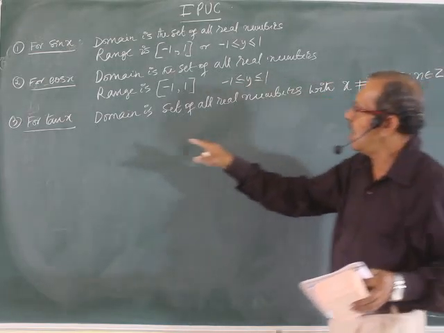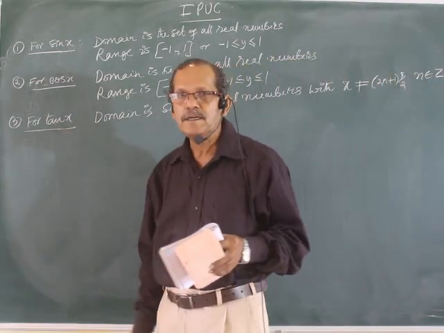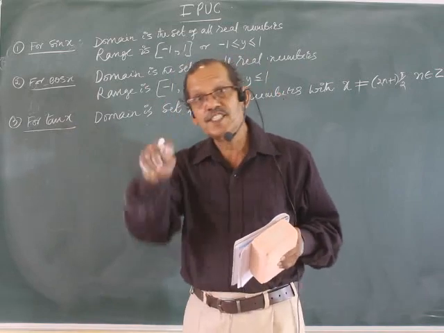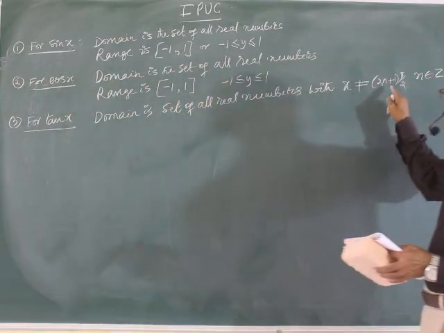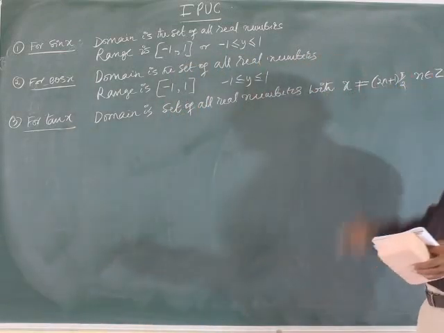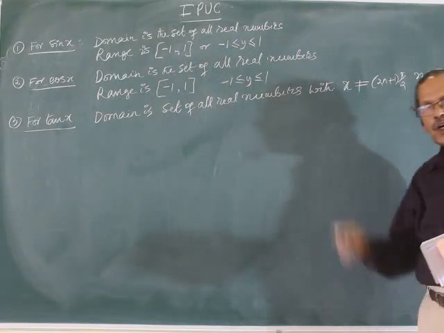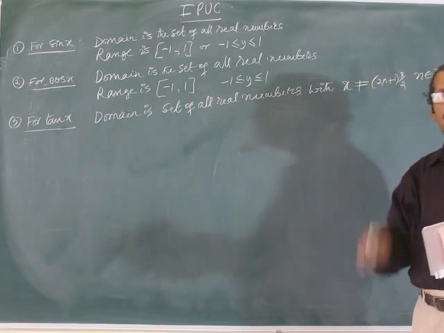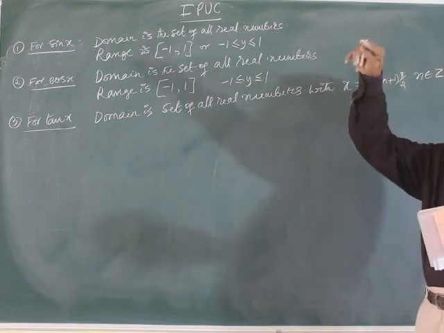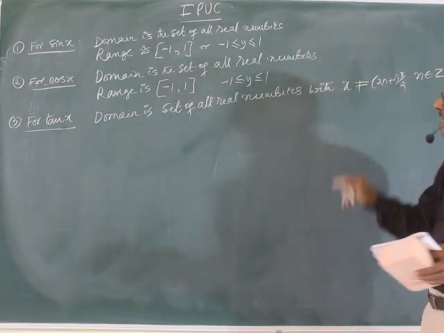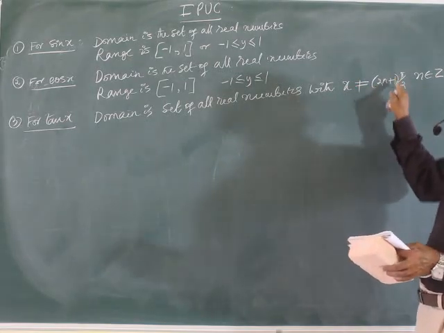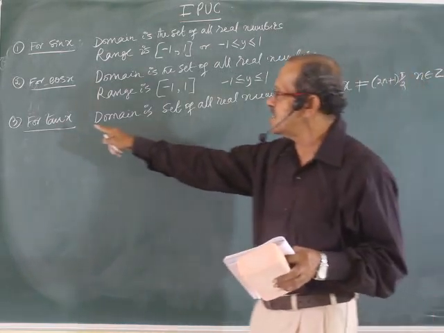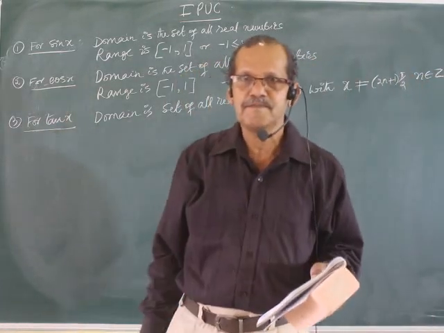Denominator cos x becomes 0 when x equals (2n+1) pi by 2. That means for pi by 2, cos pi by 2 is 0. Cos 3 pi by 2 is once again 0. Cos of 5 pi by 2 is once again 0. Totally, for odd multiples of pi by 2, cos x is always 0, so it is not defined.